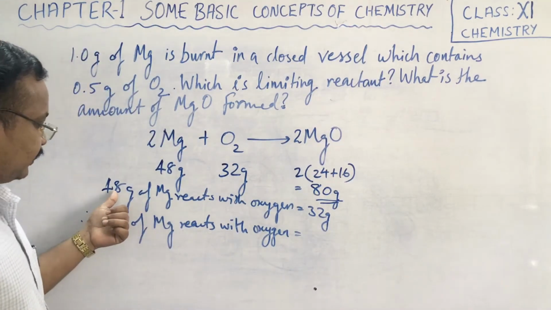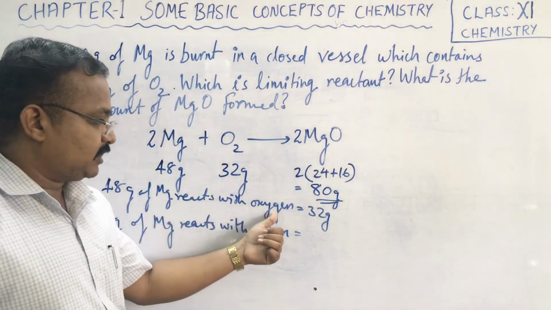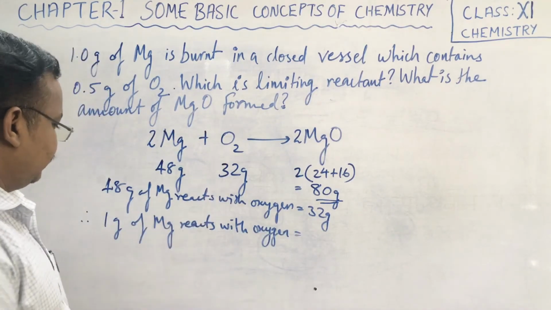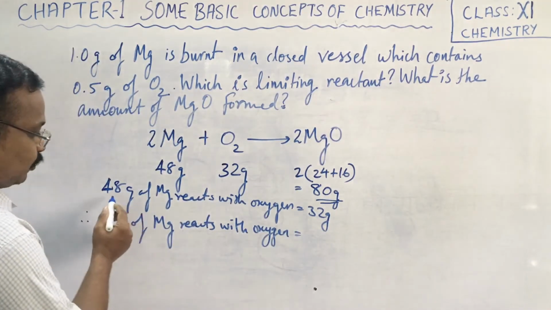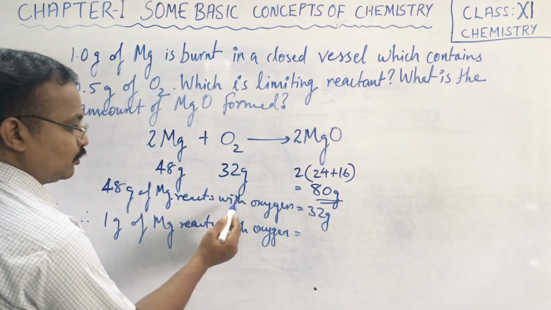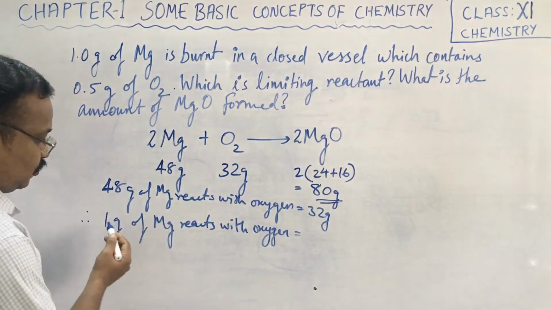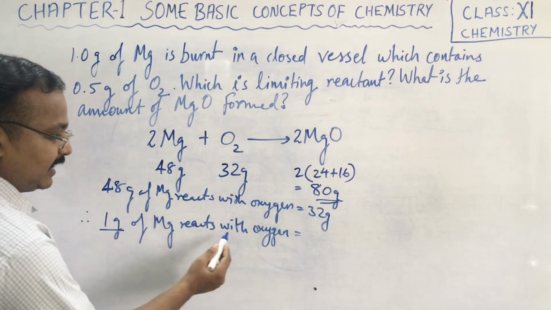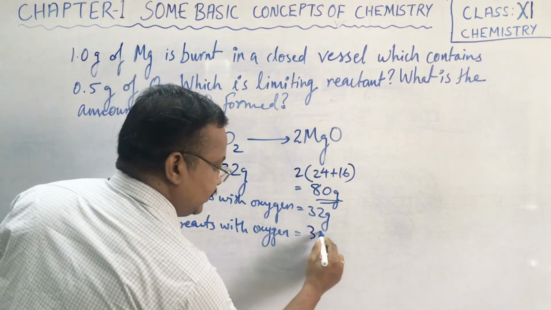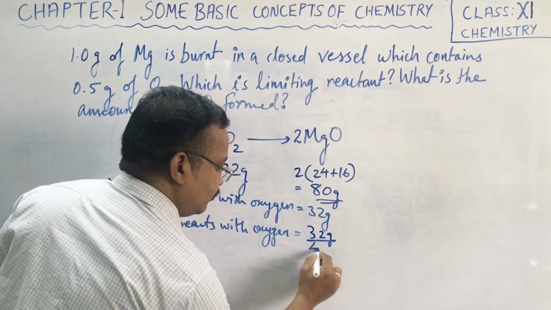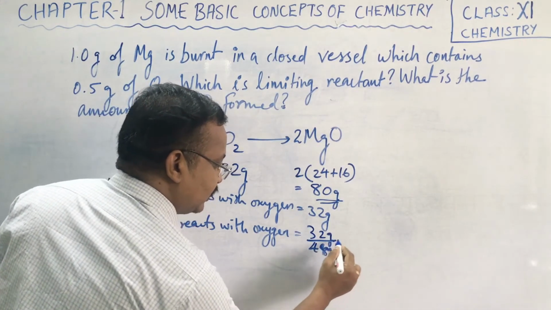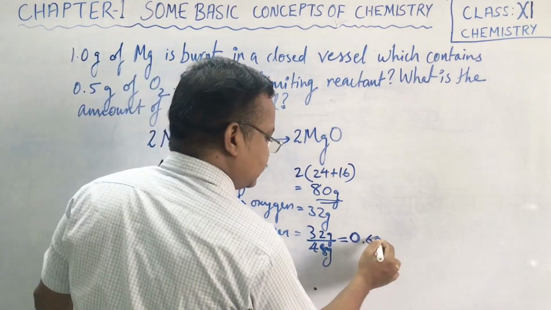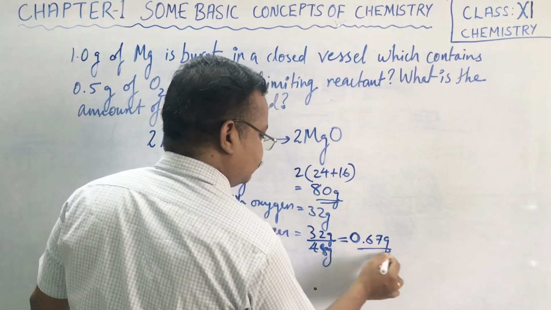Children, here 48 gram of Mg reacts with 32 gram of oxygen, so what we are finding is how much oxygen 1 gram of Mg reacts with, that is 32 gram divided by 48 gram. Here comes the answer: you will get 0.67 gram.